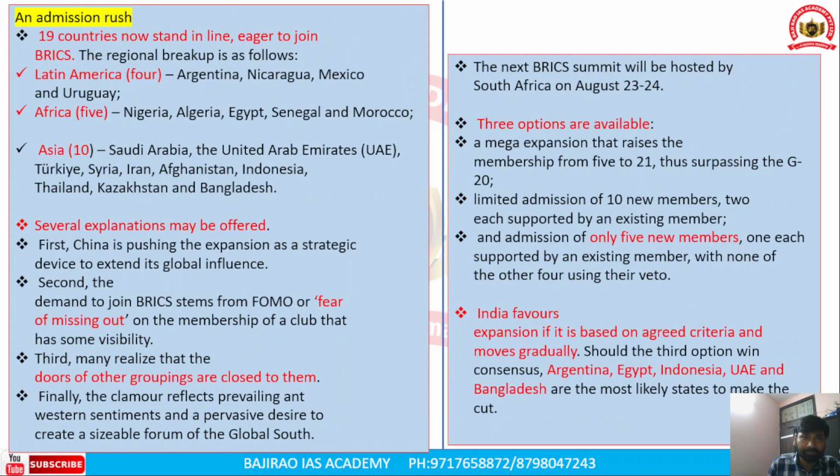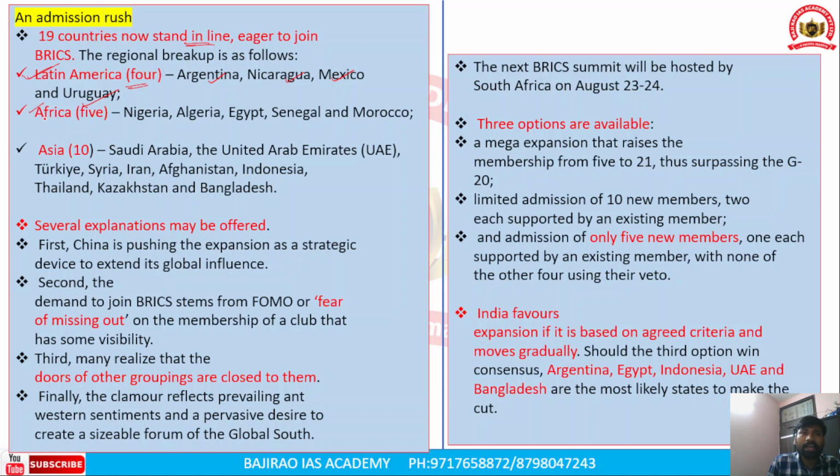Now, apart from this, there is an admission rush. Several countries have been interested to be part of the BRICS grouping. So we need to understand which countries are showing interest. There are 19 countries now standing in line. We need to look at those countries from different regional perspectives. First is Latin America. Four countries are standing in line to join the BRICS grouping: Argentina, Nicaragua, Mexico, and Uruguay. So they are from the Latin American or South American continent.